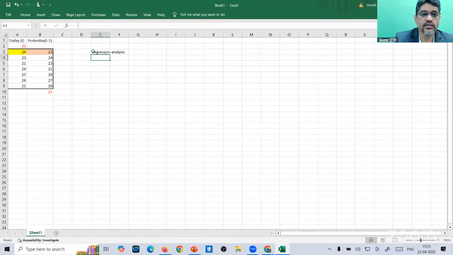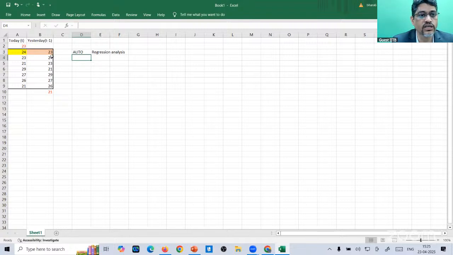Go to regression analysis. Just consider this data as x, yesterday's data, and this data as y. That is t minus 1 and t. You make the forecast, and for t plus 1 you'll get the corresponding value based on the new data, and make a forecast. This is what you have done in regression only, but it is actually auto regression.